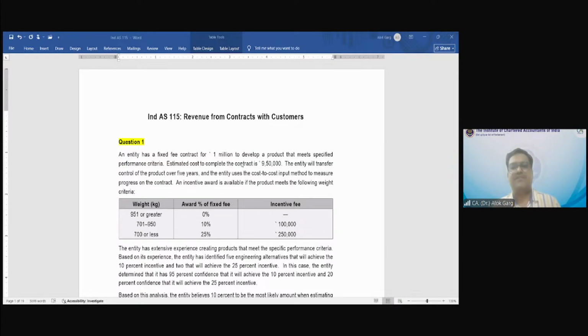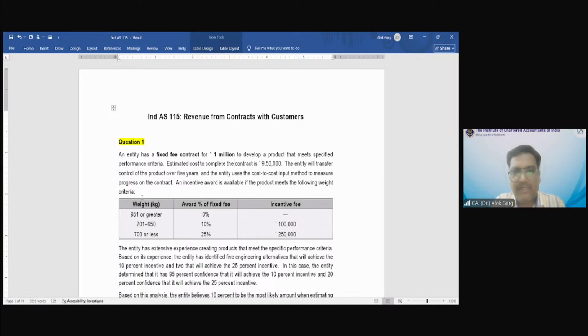Now let's read the question. An entity has a fixed fee contract. Fixed consideration of how much? 10 lakh, 1 million is 10 lakh. An entity has a fixed fee contract for rupees 10 lakh to develop a product that meets specified performance criteria.